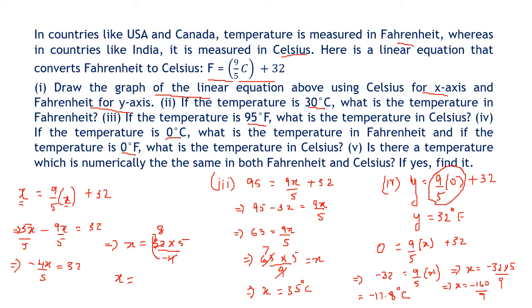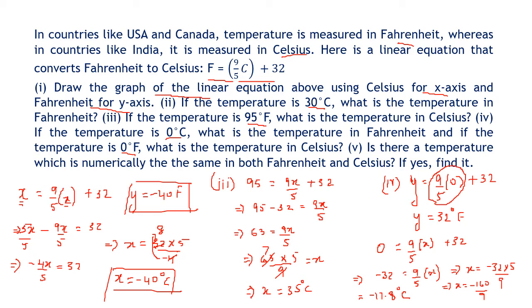So x is equal to minus 40. It means when the temperature is minus 40 degrees Celsius, the temperature in Fahrenheit is also minus 40 degrees Fahrenheit. So at minus 40 degrees, the Celsius and the Fahrenheit are both the same.